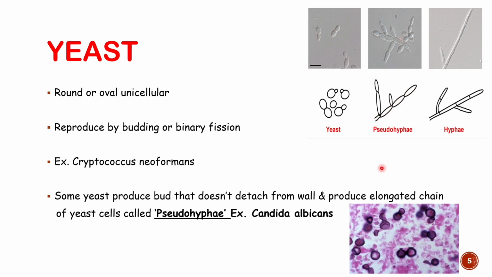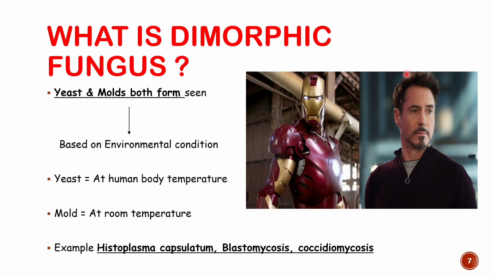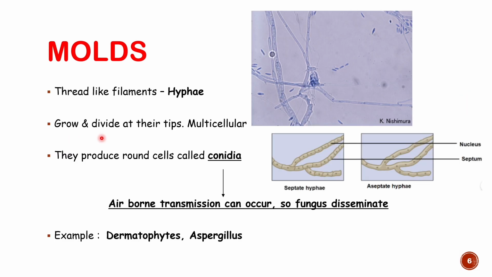But okay, the second form of growth is hyphae. If the fungus grows as a filamentous, thread-like form, then it is known as the hyphae form, or mold form. See, this is the hyphae form. They will grow and divide at their tips. They are multicellular. You can see a multicellular organism. So multicellularity is a feature of mold, hyphae.